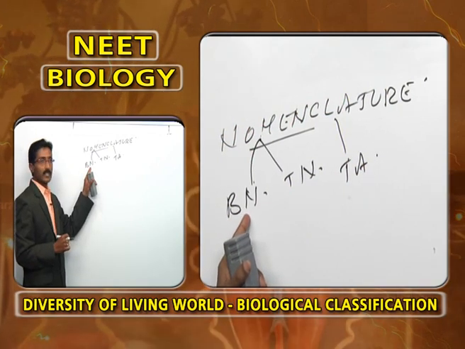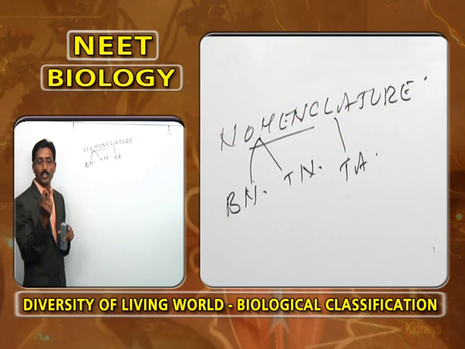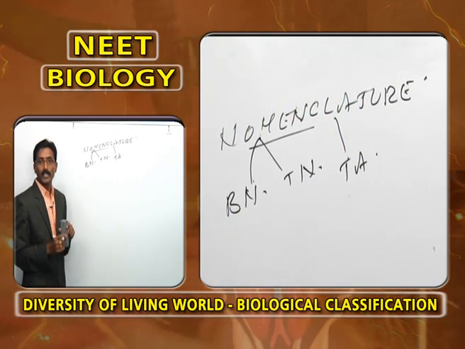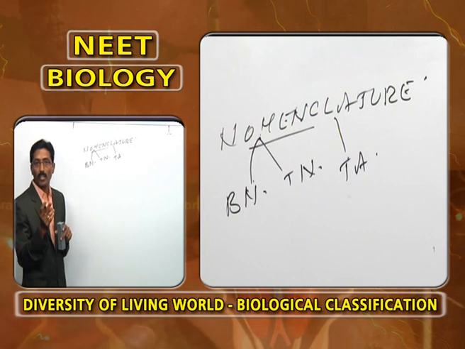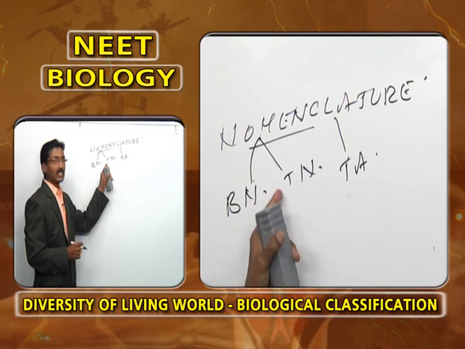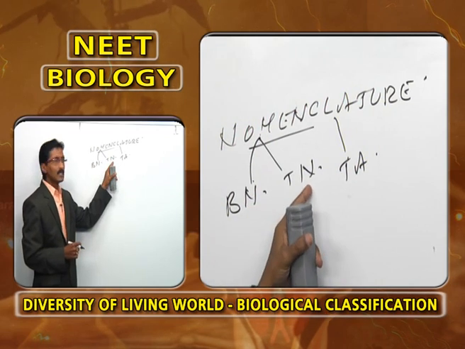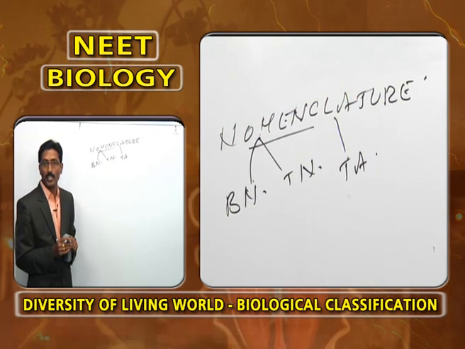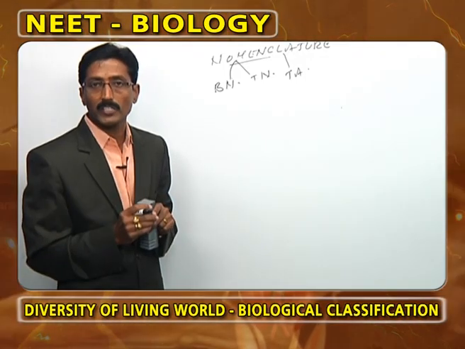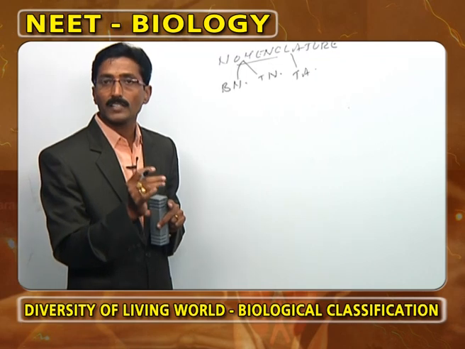Binomial nomenclature. Under binomial nomenclature, only two Latin words are present, hence it is called binomial. In binomial nomenclature, one is the genus and the second is the species. The extension of binomial nomenclature is called trinomial nomenclature. In trinomial nomenclature, three Latin words are present: genus, species, and subspecies.